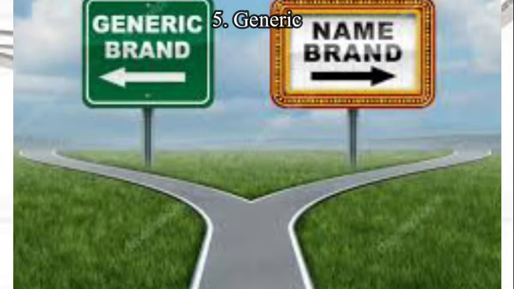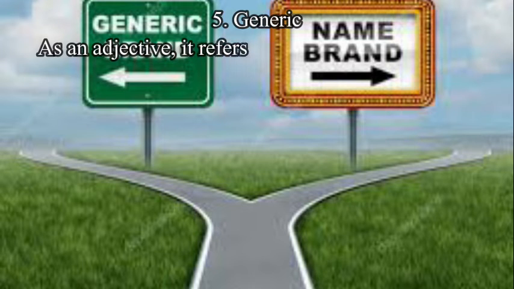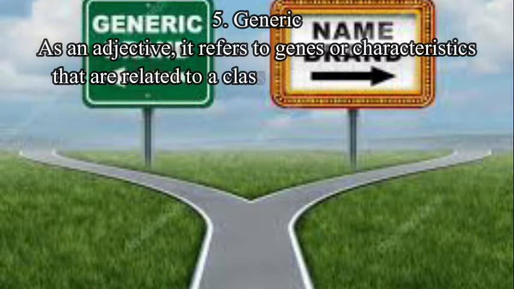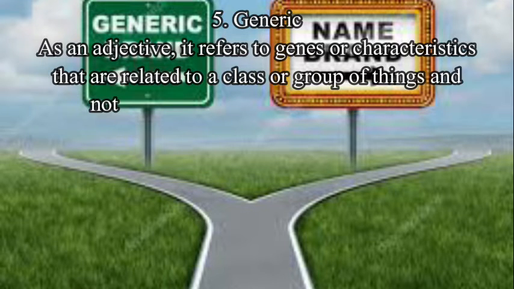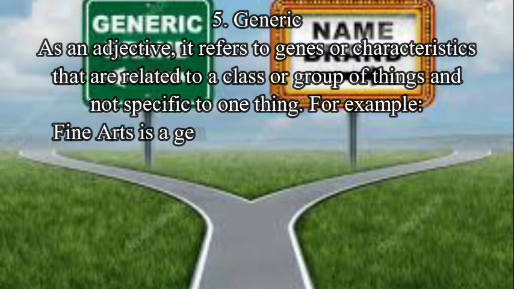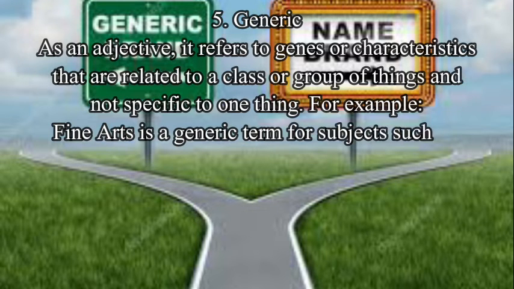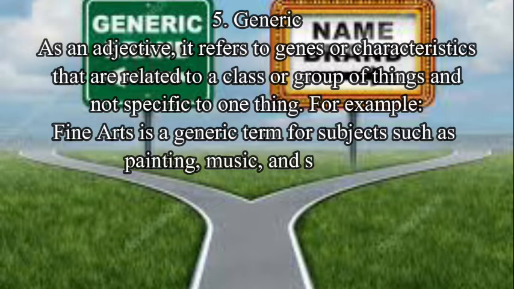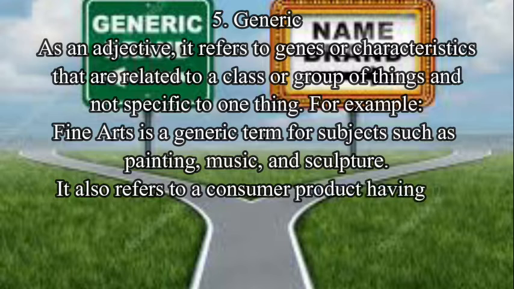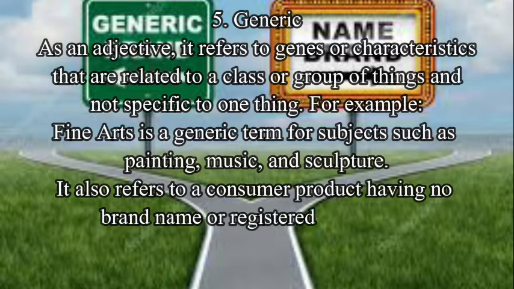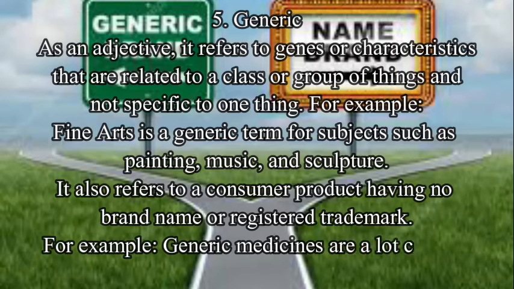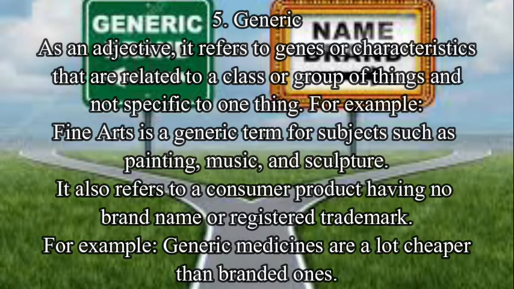Next is generic. As an adjective, it refers to genes or characteristics that are related to a class or group of things and not specific to one thing. For example, fine arts is a generic term for subjects such as painting, music, and sculpture. It also refers to a consumer product having no brand name or registered trademark. For example, generic medicines are a lot cheaper than branded ones.